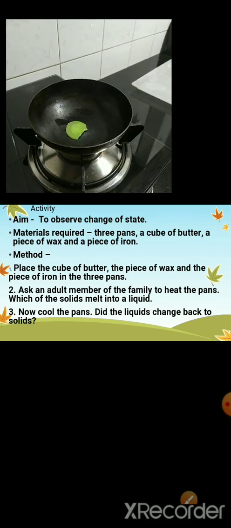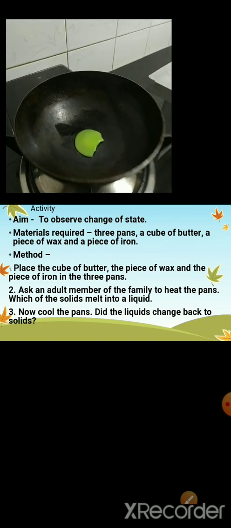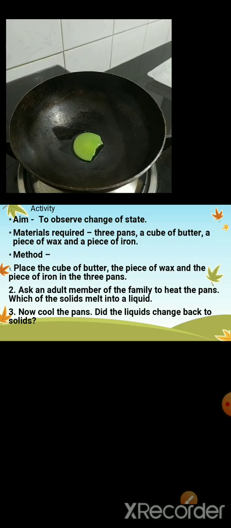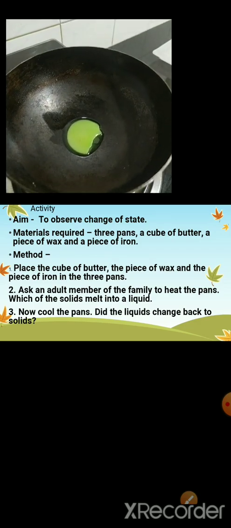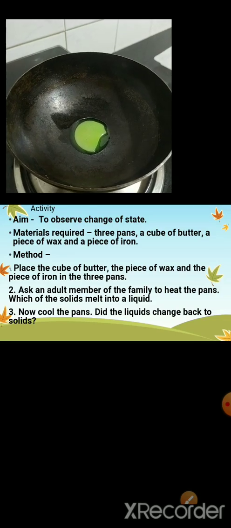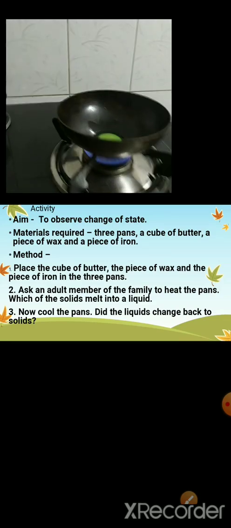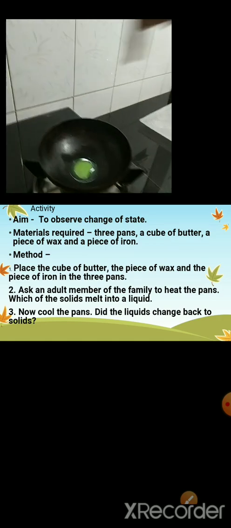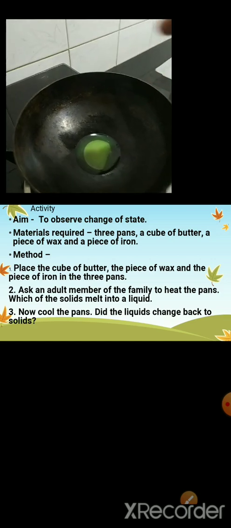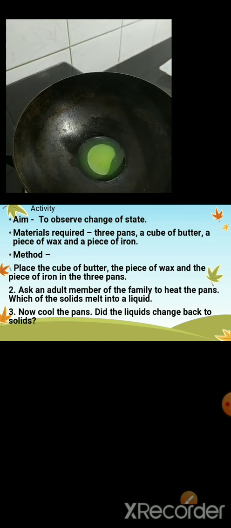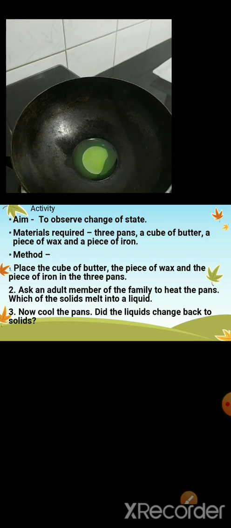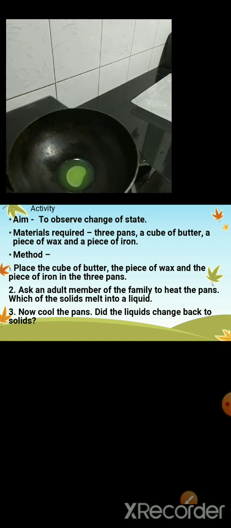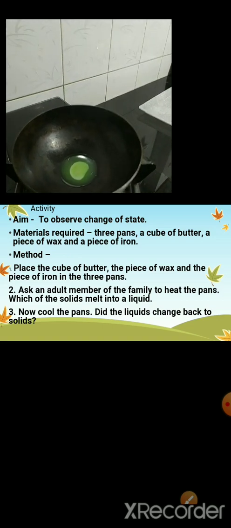So now wax is in solid state. Now observe carefully what happens when it is heated. So we are heating the wax now. So can you see the pan and it is lighted? Now slowly the solid wax is turning into liquid. Yes, you can see some water vapors also.